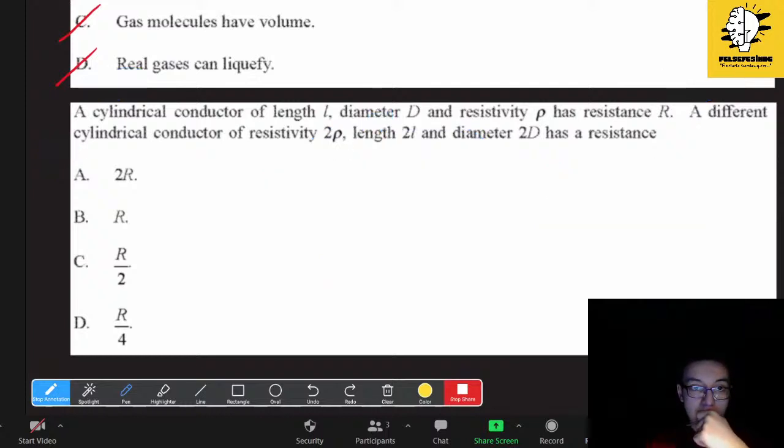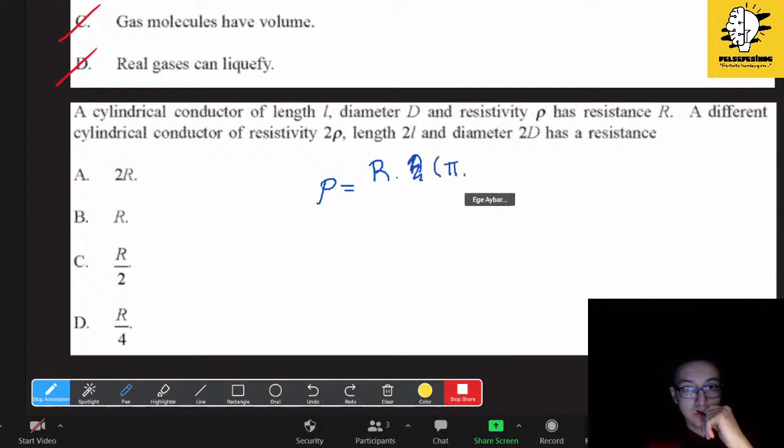It requires use of this equation. I'm checking the data booklet. So yes, let me write it down. This is resistivity, R, A. Actually, let me write it this way. Diameter.